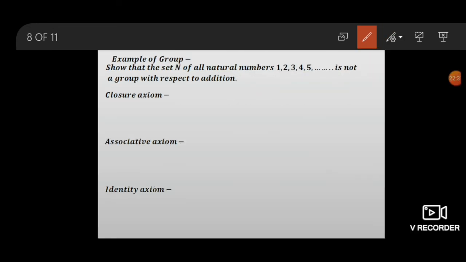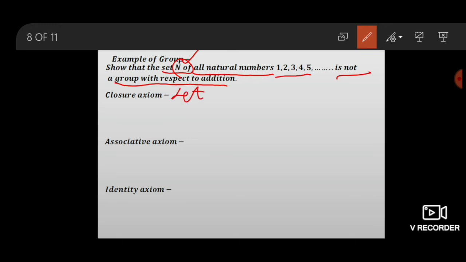Third example of group: the set N of all natural numbers 1, 2, 3, 4 and so on is not a group with respect to addition. Addition is obviously a binary composition in N, that is, N is closed with respect to addition.